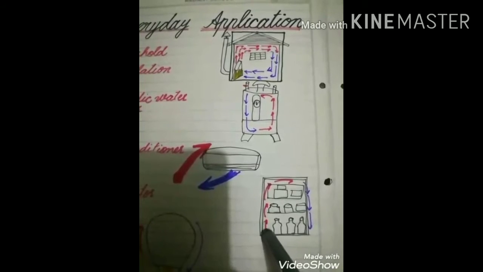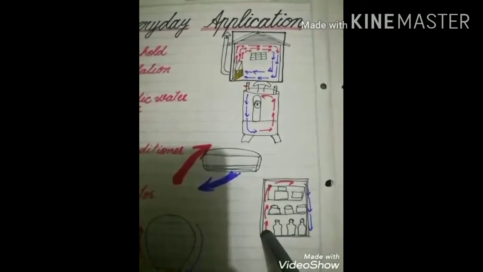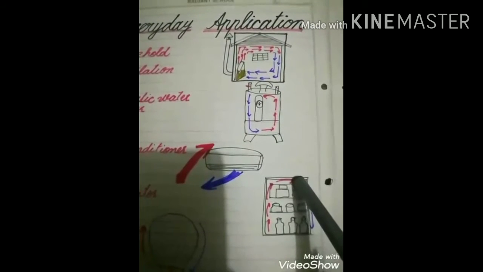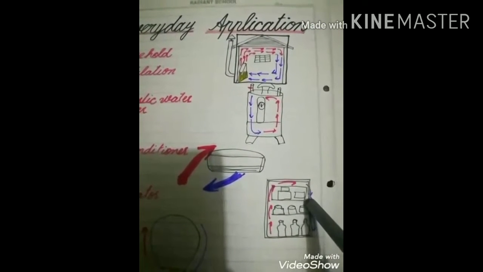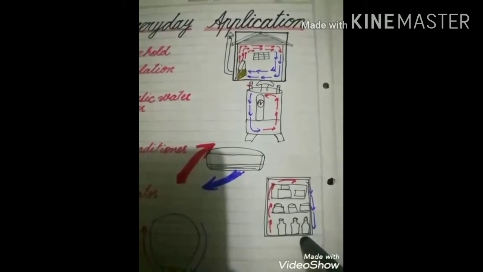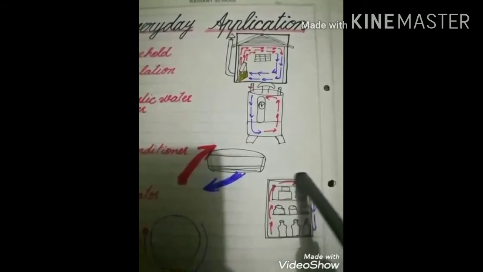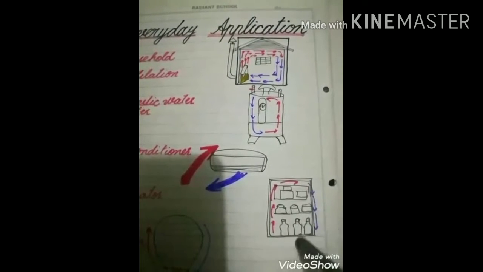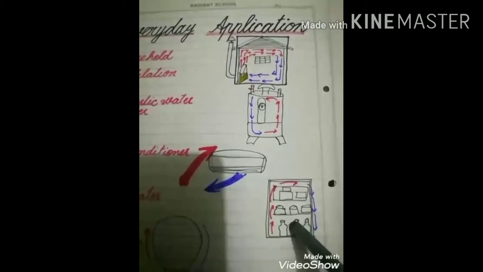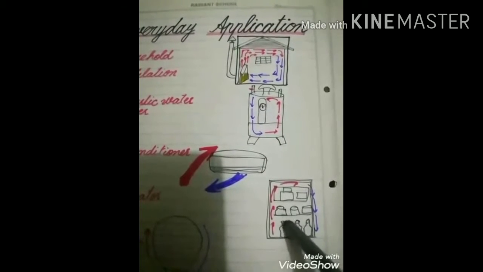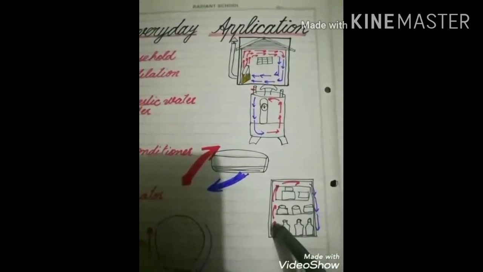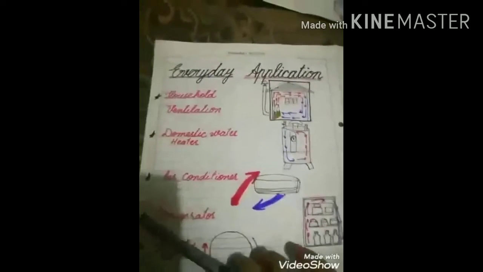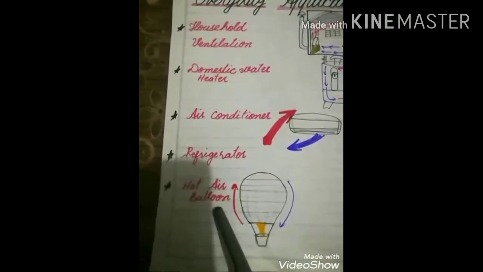Here, the air that is present in the compressor gets hot at the bottom and moves towards the upper side, from where it gets cool, and this cool air comes down again to make the lower part cool as well. So this upward and downward movement of the gas molecules will continue to make the whole fridge cool. So here we can again observe that convection current is very important for the cooling of materials. The other one is hot air balloons.